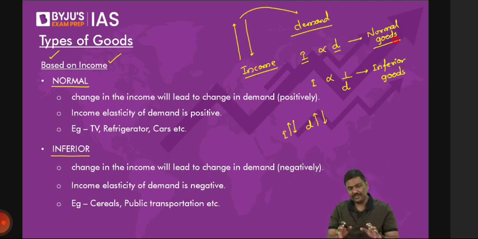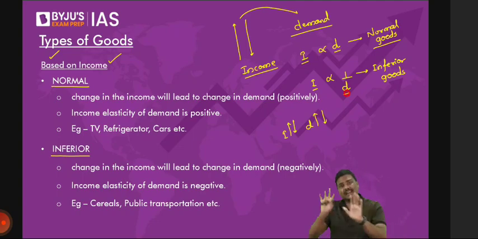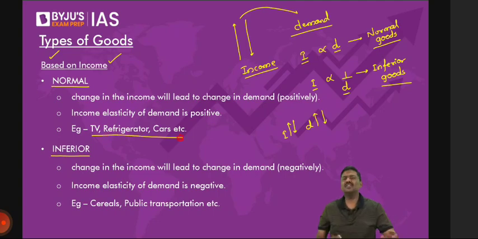Second, whenever income and demand are inversely related. Inversely related means what? Income goes up, demand goes down, and income goes down, demand goes up. This is inversely related. So when directly related, normal goods. When inversely related, inferior goods. What are the examples? Have a look at this. Imagine all of us, understand this carefully.